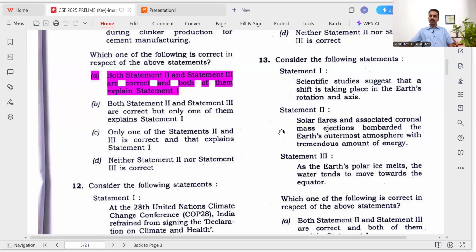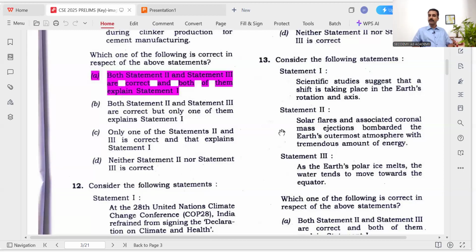Solar phases occur over millions of years, from the origin of the solar system, and coronal mass ejections are released from the solar flares, but our Earth protects us using the magnetosphere, right? The magnetic field of the Earth, the magnetosphere, protects us from the solar flares and coronal mass ejections, but it will not affect the rotation or axis.